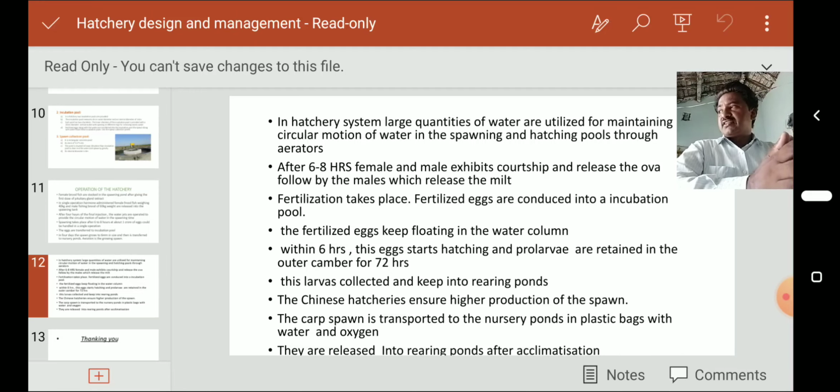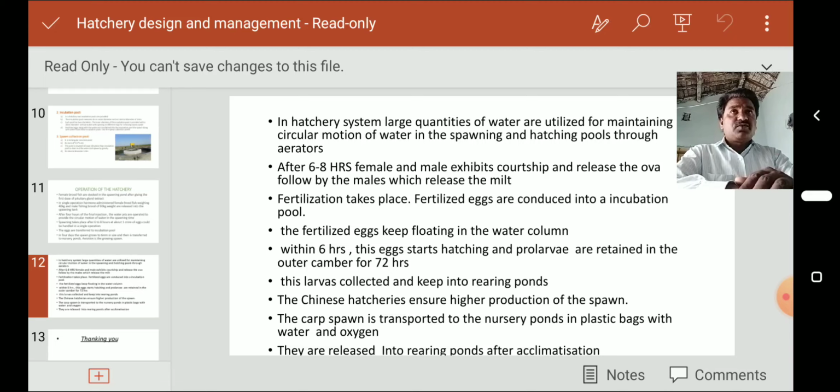Seed transport generally takes place in the morning and evening to avoid high temperature, and nowadays we use big tanks.